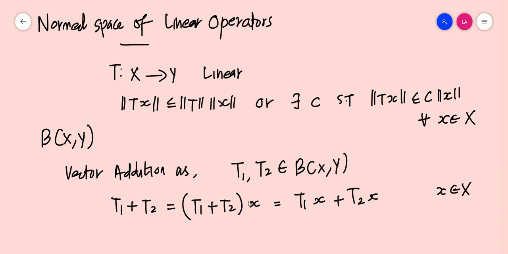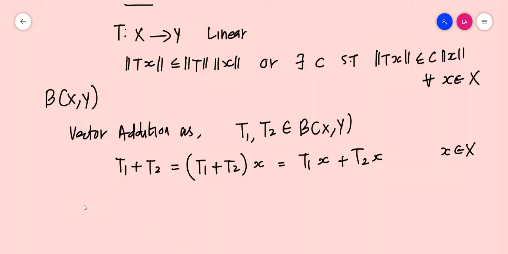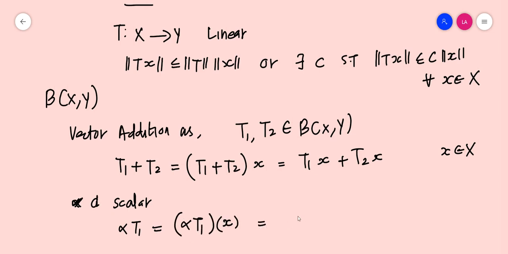So this is actually the vector addition, and scalar multiplication is defined as, for alpha a scalar, alpha T1 of x, where T1 belongs to B(X,Y), is equal to alpha times T1 of x, where x belongs to X. This is the scalar multiplication. So we have defined vector addition and scalar multiplication.